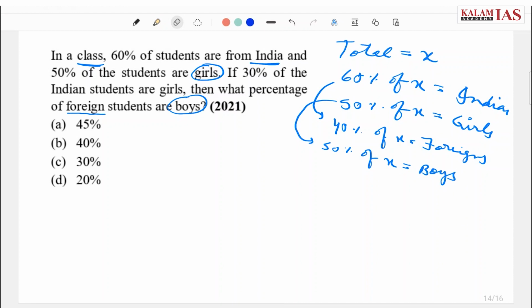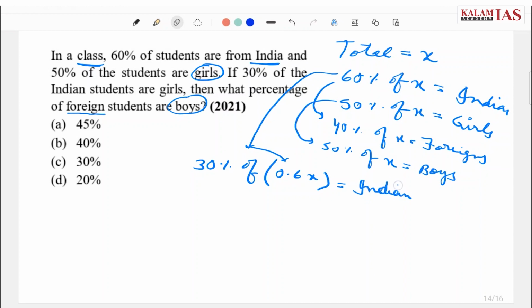Now, as we saw, 60% are from India and 50% are girls. If 30% of Indian students are girls, that is 30% of 0.6x, since 0.6x represents students of India, equals Indian girls, which on solving gives 0.3 into 0.6x.